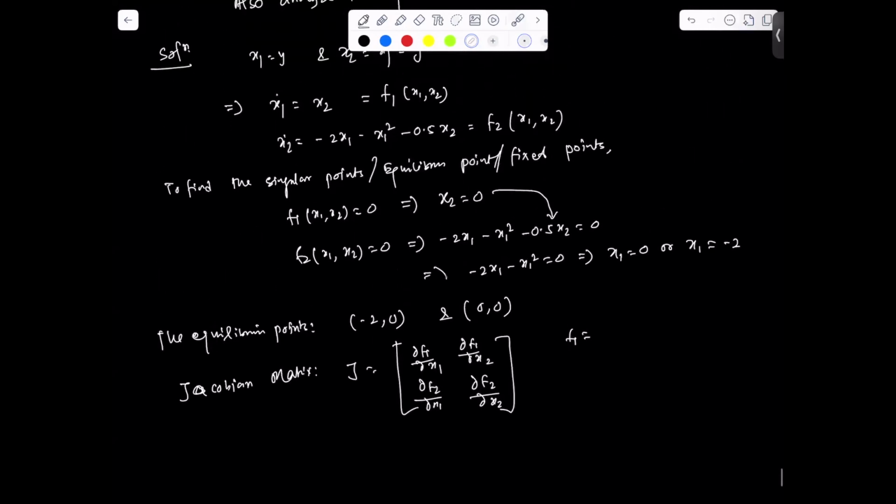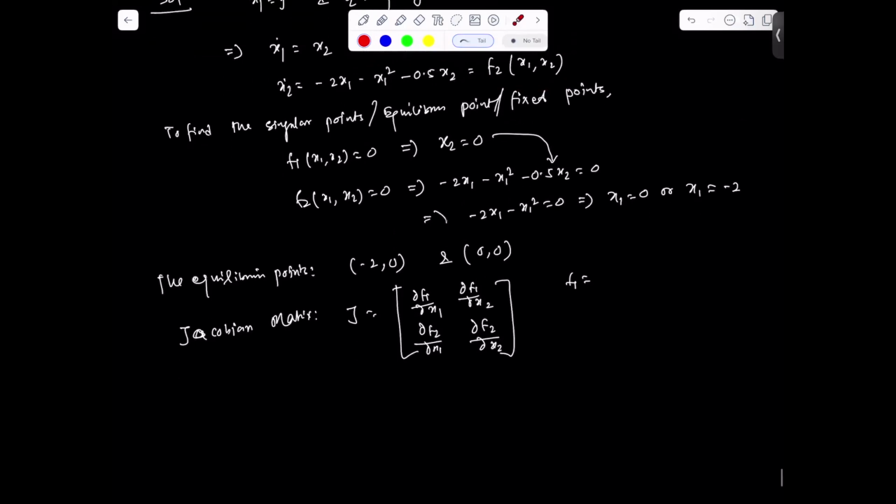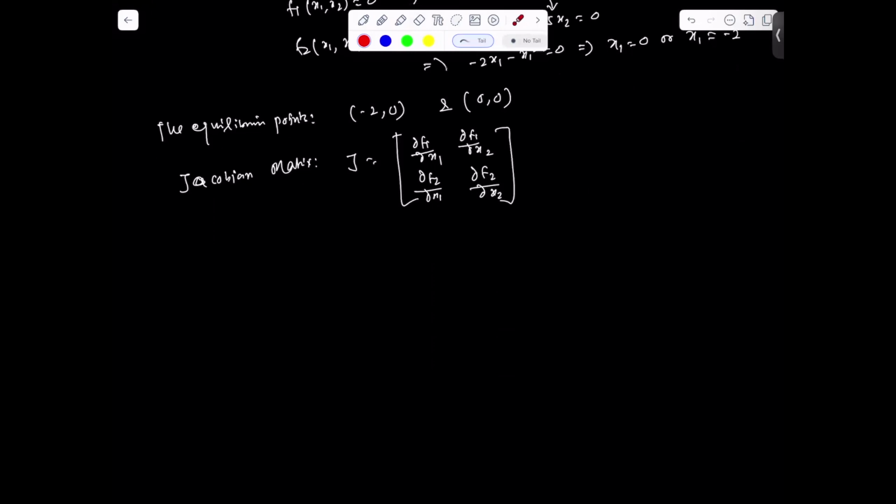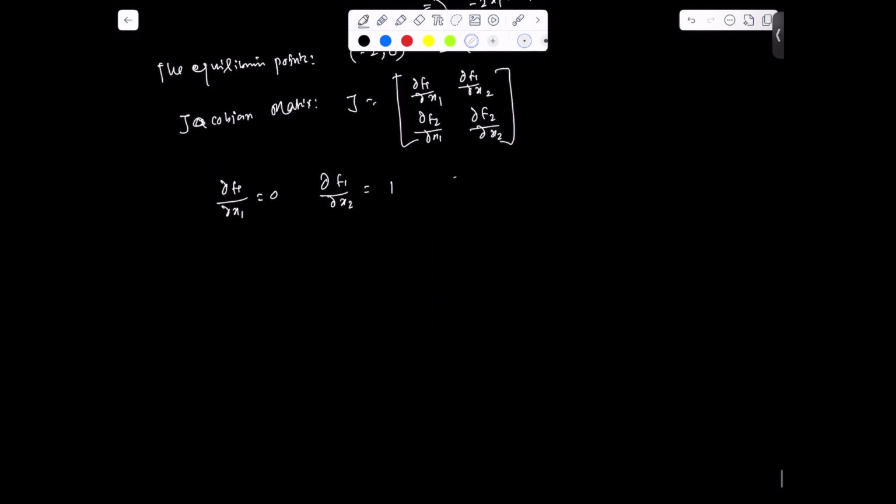This is one function and this is another function. So here we find dou f1 by dou x1 equal to 0, dou f1 by dou x2 equal to 1, dou f2 by dou x1 equal to minus 2 minus 2x1, and dou f2 by dou x2 equal to minus 0.5.